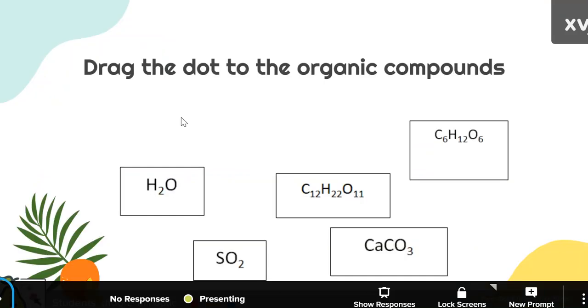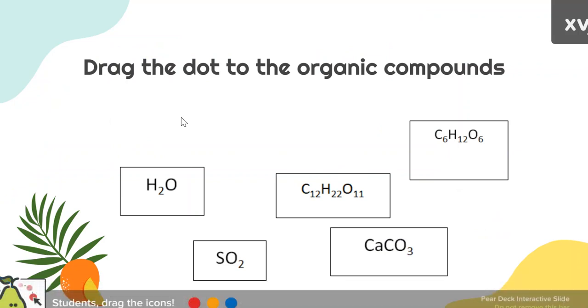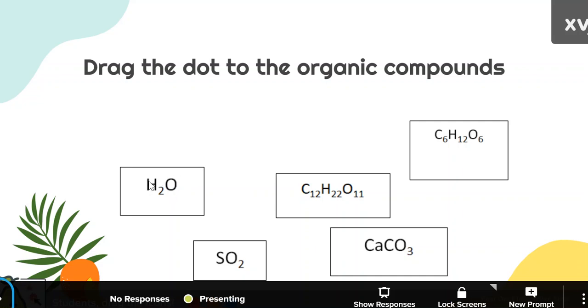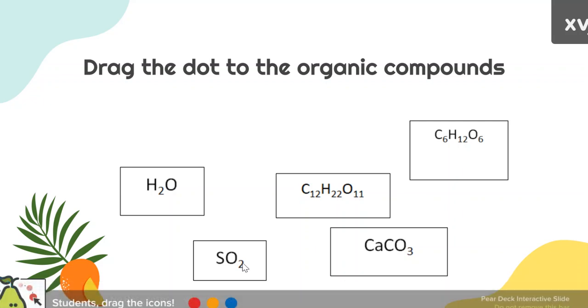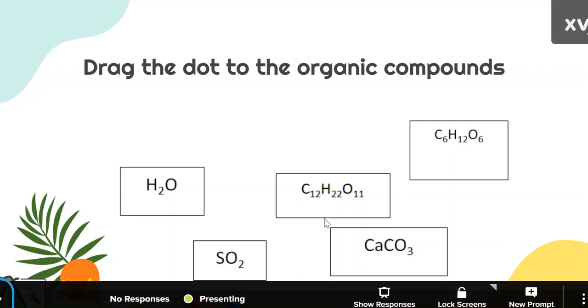So if macromolecules contain carbon, that means that macromolecules are organic. Look at these 5 compounds. Which of these compounds is organic? H2O. I don't hear a C in H2O. There is no C for carbon. So H2O, also called water, is not organic. SO2. There is no C in SO2. So SO2 is not organic. The other 3 compounds have a C. However, you need to make sure that the C is for carbon. These other 3 compounds do have a C for carbon. So the other 3 compounds are organic.